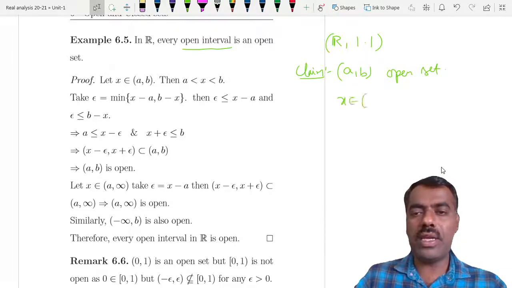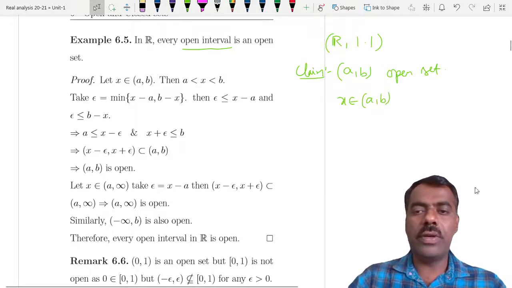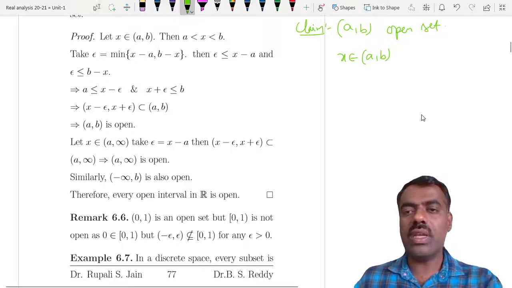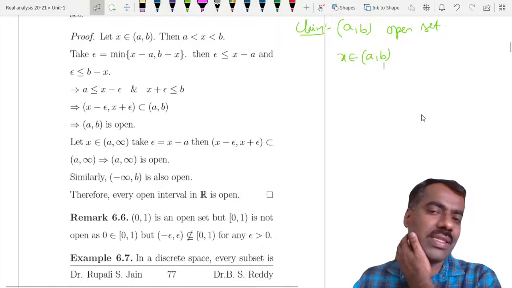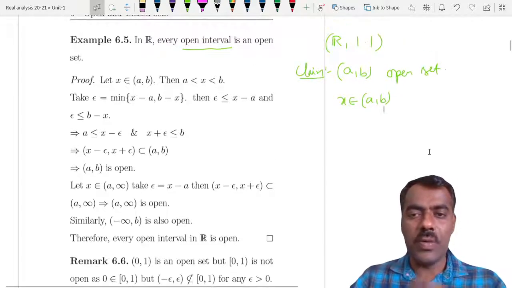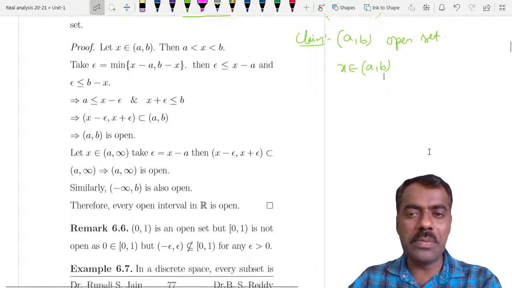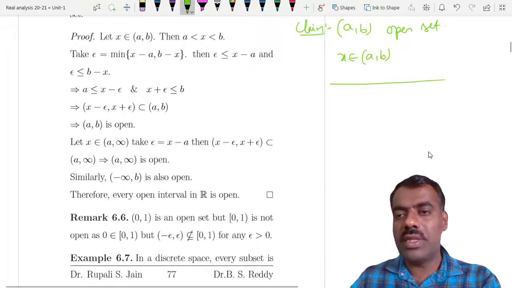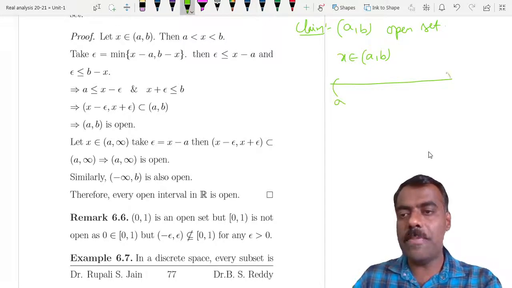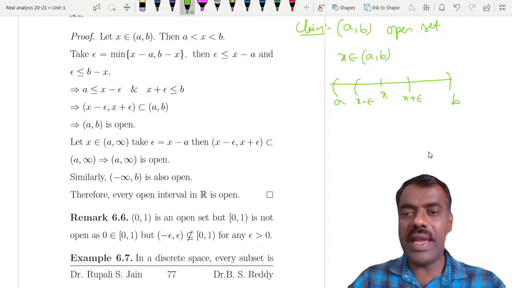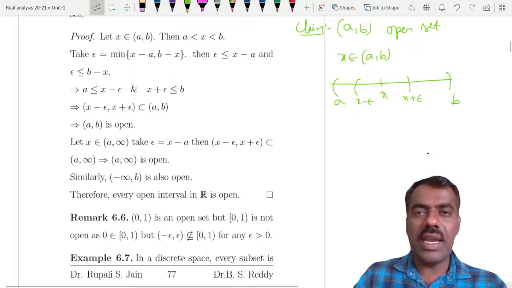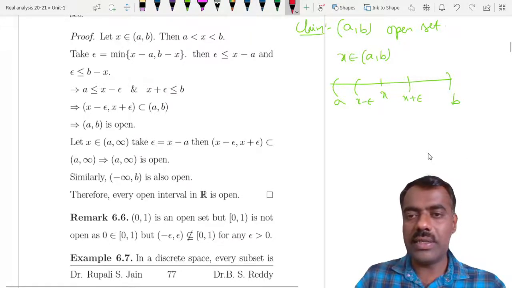Take any point here. Somehow we want to show that a ball around x, in this case an open interval (x - epsilon, x + epsilon), lies in (a, b). The idea is this is your (a, b) and somewhere we have x. We should be able to find some epsilon such that x - epsilon and x + epsilon completely lie in (a, b). That gives an idea how we can select this epsilon, right?